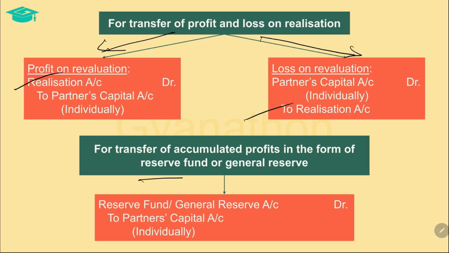If there exists any accumulated profits in the books of the firm in the form of reserve fund or general reserve, then in the process of dissolution, such accumulated profits should be distributed among the partners by debiting the reserve fund or the general reserve as the case may be, and crediting the partners' capital accounts. Since they are accumulated profits, they carry a credit balance, and by giving a debit, the balances in these accounts get closed.